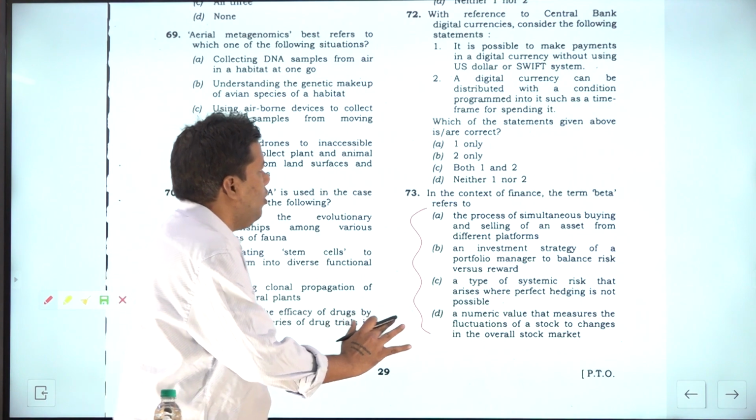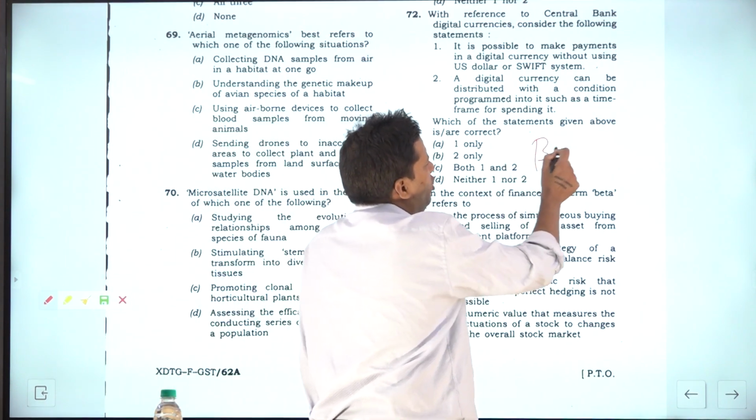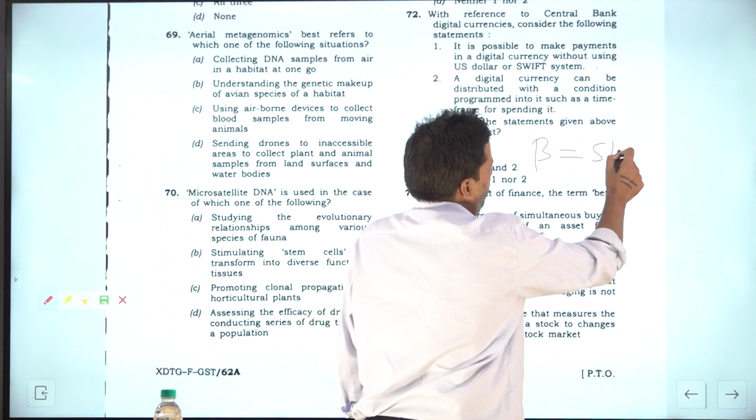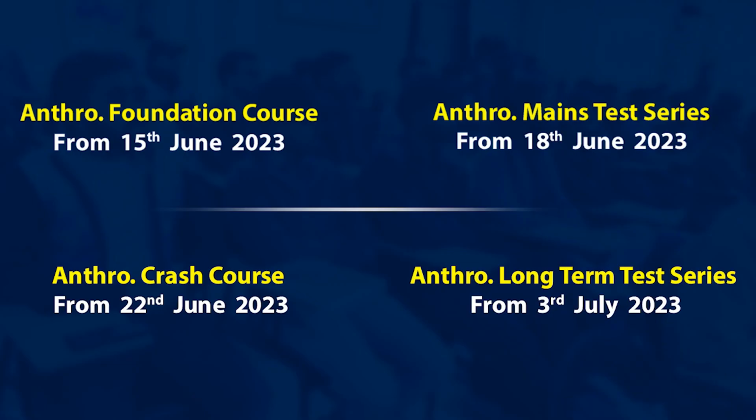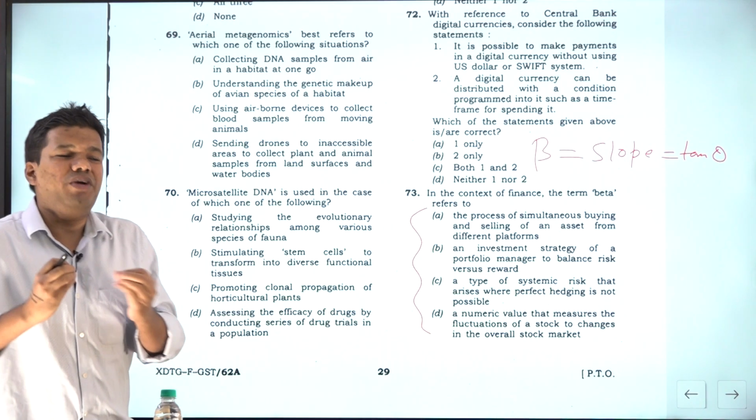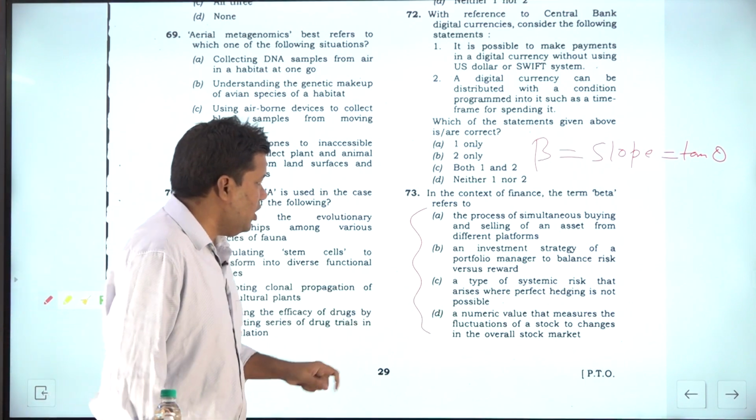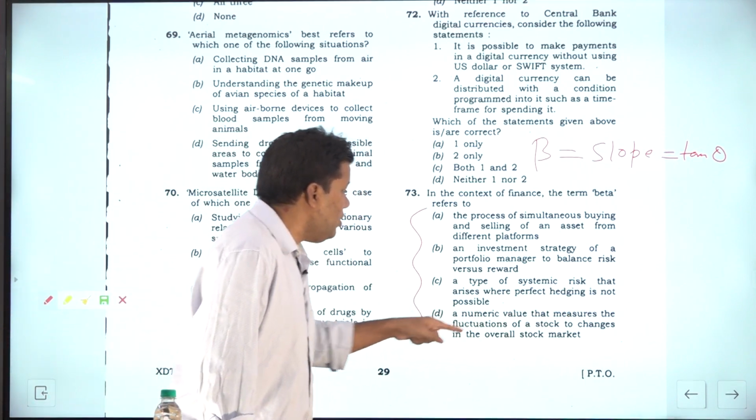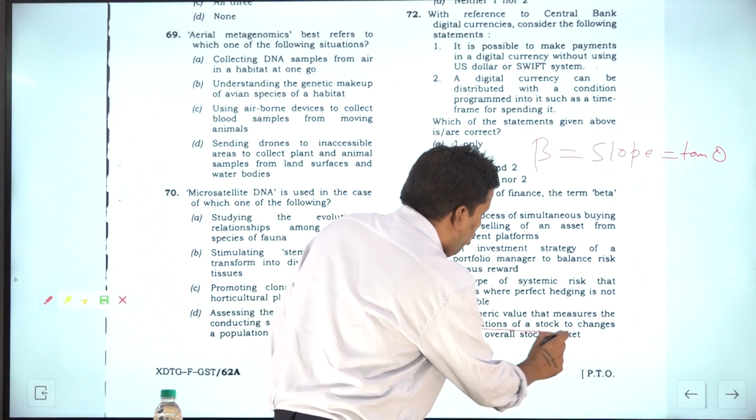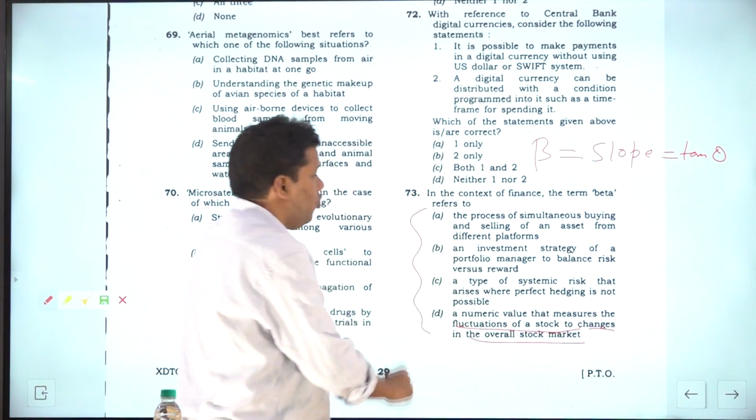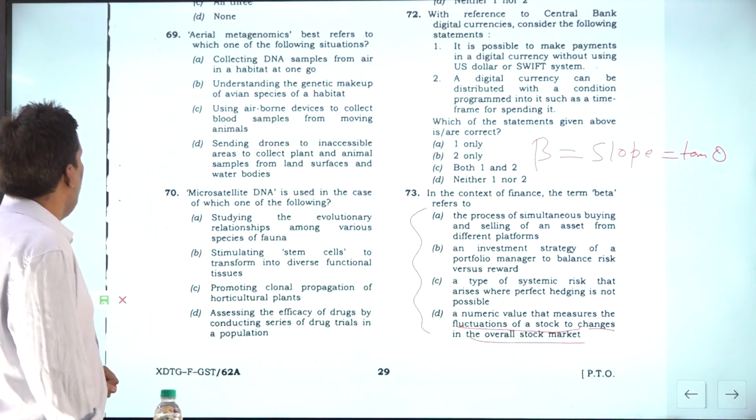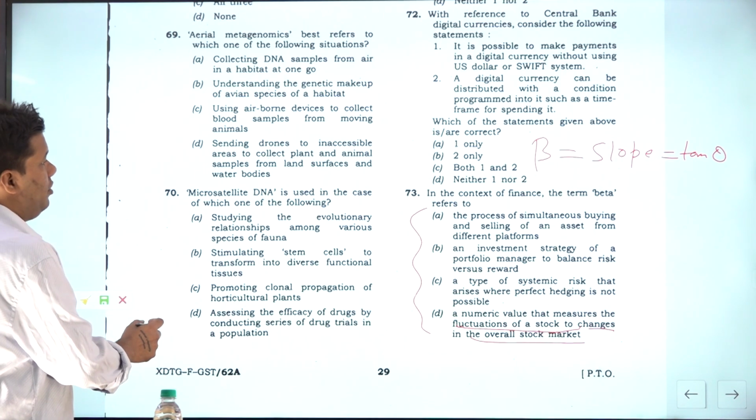So generally, what is beta? Beta is nothing but what you study in class 10, that is slope. That is called tan theta. Tan theta is your slope. And what beta tells you is the sensitivity. So option D, the numerical value that measures the fluctuation of a stock to change in the overall stock market. And how is it given? Let me write the formula here.